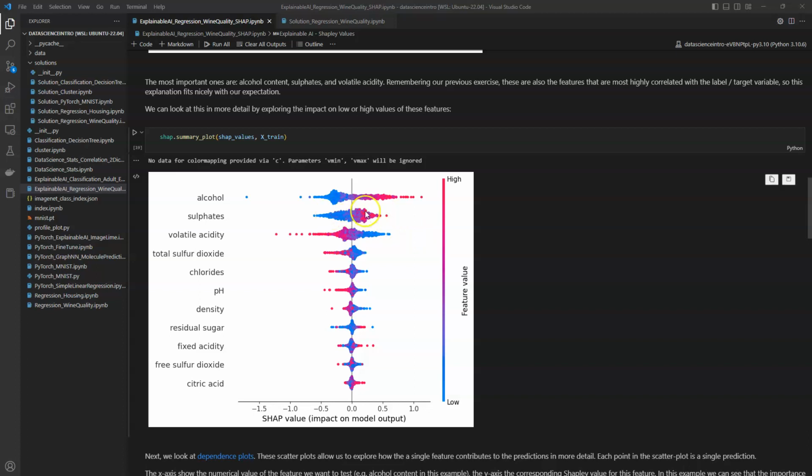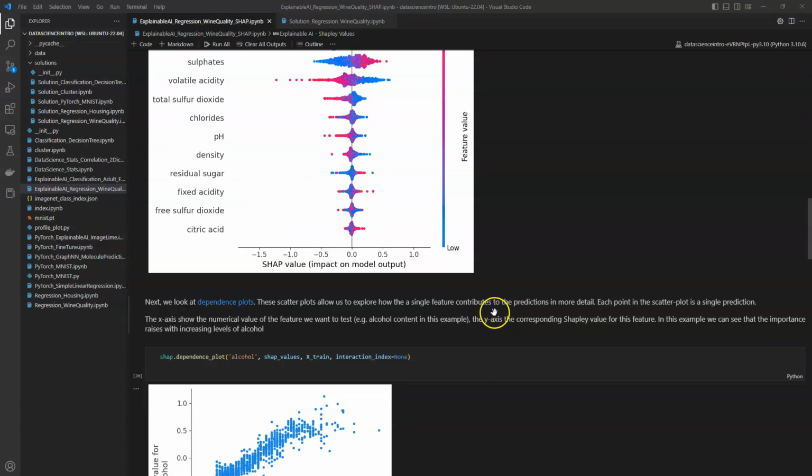The sulfates go the same way, and the acidity goes the other way. The other features you can see here are more centered on zero, so they contribute a lot less. Only at some specific values do they pull the model prediction in one direction. But you can see in particular that those features here have very little impact. So these are, shall we say, the least important team players in our prediction team.